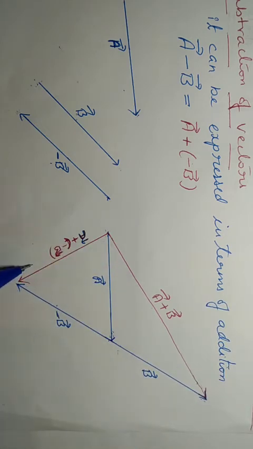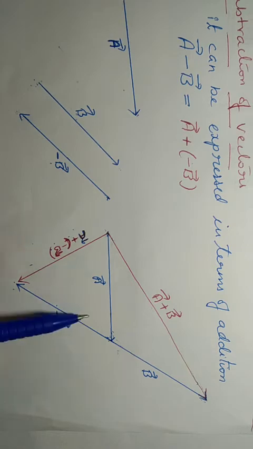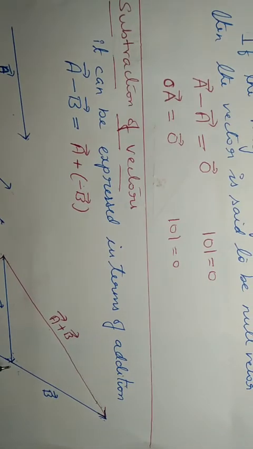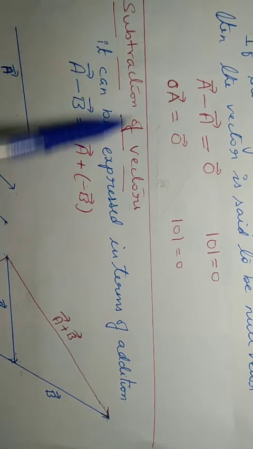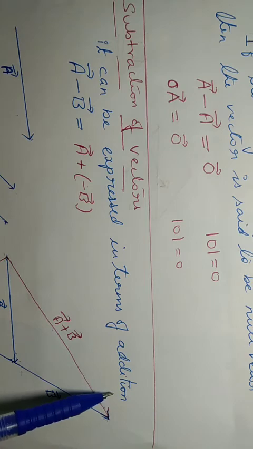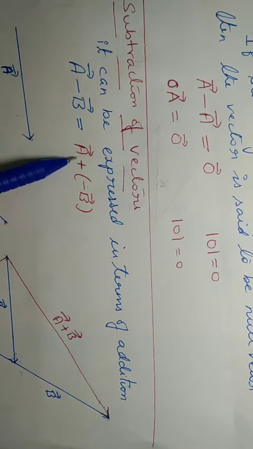Once again, in the downward we have two vectors a and minus b. Join tail to head. What do we get? a plus minus b. Okay, so like this we can express the subtraction of two vectors in terms of vector addition also. a minus b can be written as a plus minus vector b. So this is the topic about subtraction of vectors.